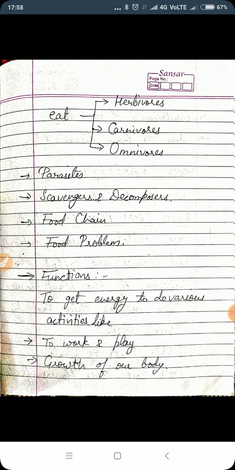In the cells, what will happen with this digested food? Respiration. Okay, see, breathing and respiration are different processes. Breathing is inhaling and exhaling of gases, right? And respiration is release of energy from the food. That is called respiration. Where does it occur? In the cell. Okay, what is a cell? A cell is the basic structural and functional unit of our life, right?